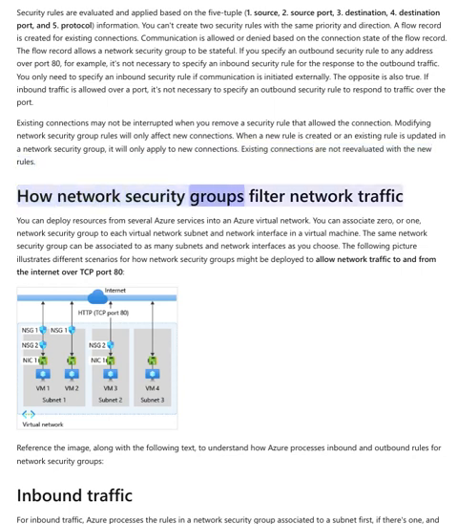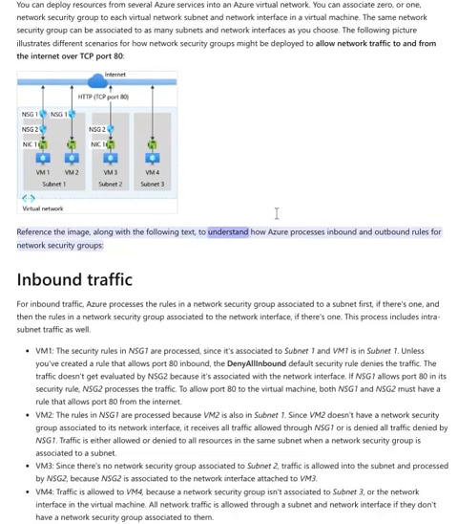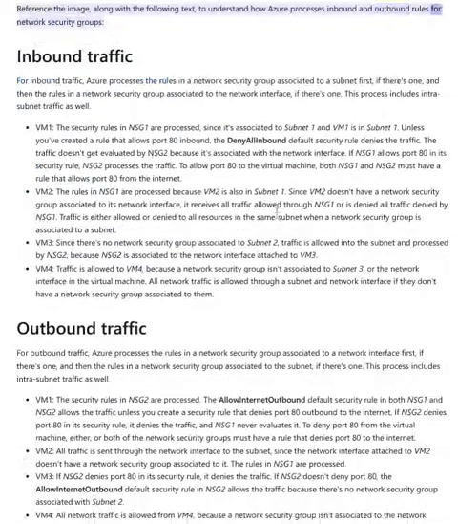How network security groups filter network traffic. You can deploy resources from several Azure services into an Azure virtual network. You can associate 0 or 1 network security group to each virtual network subnet and network interface in a virtual machine. The same network security group can be associated to as many subnets and network interfaces as you choose. The following picture illustrates different scenarios for how network security groups might be deployed to allow network traffic to and from the Internet over TCP port 80. Reference the image, along with the following text, to understand how Azure processes inbound and outbound rules for network security groups.